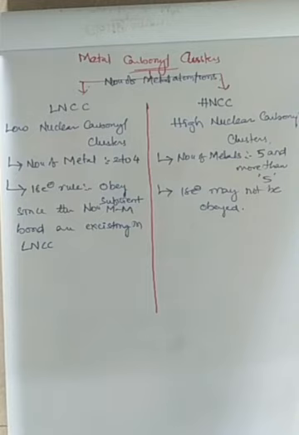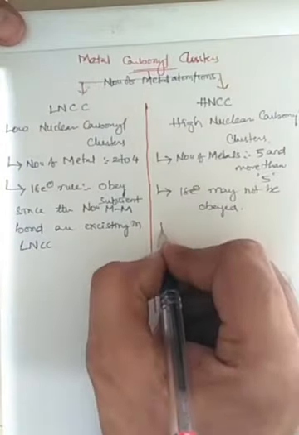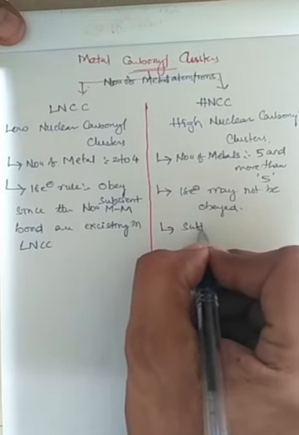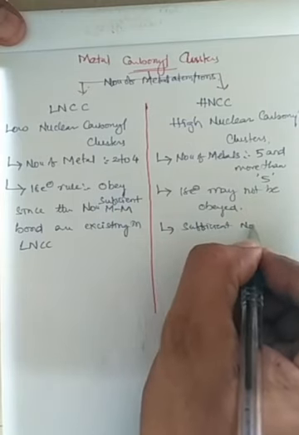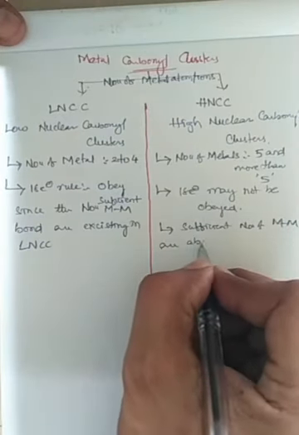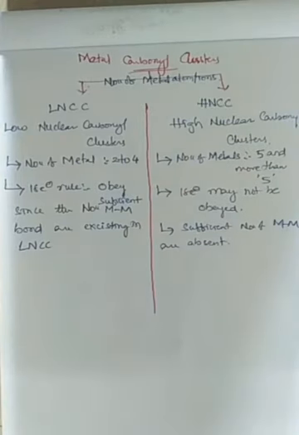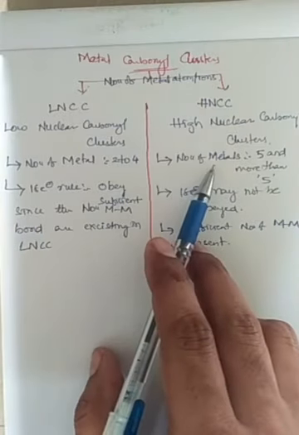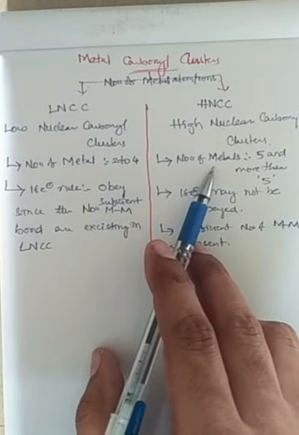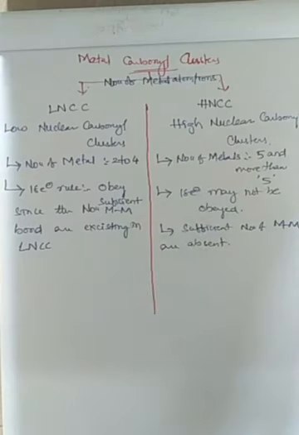So the 18 electron rule is obeyed by the low nuclear metal carbonyl cluster, whereas in a high nuclear metal carbonyl cluster, the sufficient number of metal to metal bonds are absent. There will be a deficiency in metal to metal bonds in the high nuclear carbonyl clusters. This is how we can explain the different classification of metal carbonyl clusters.